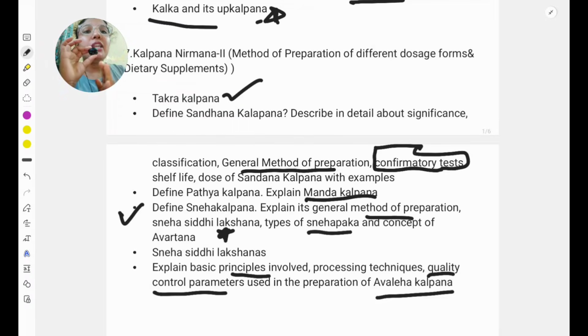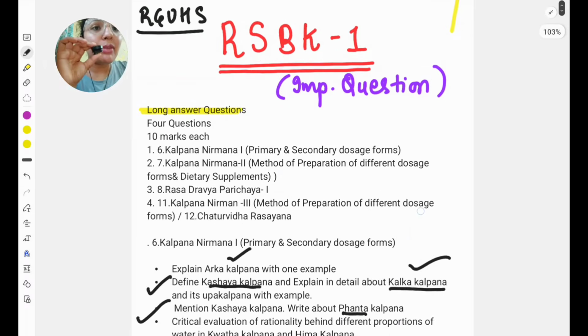So let me conclude. In Kalpana Nirman 2, the priority will be your Avleha Kalpana, Sneha Kalpana, and Sandhana Kalpana. In these 3, you should know their principle, what is happening, what is the normal method of preparation, one basic shloka, one example, their dosage form, and their shelf life. So this you should know in Kalpana Nirman 2.